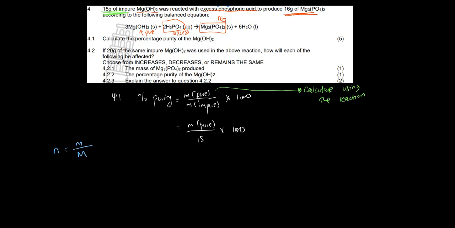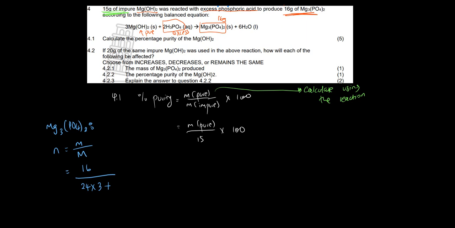Now, the mass is 16 grams. So here we're talking about the Mg3(PO4)2. Now, we need to calculate the molar mass, right? For magnesium, where is magnesium? Magnesium is 24. So please add 24. You see here there is a times 3, ne? You multiply by 3, then you say plus